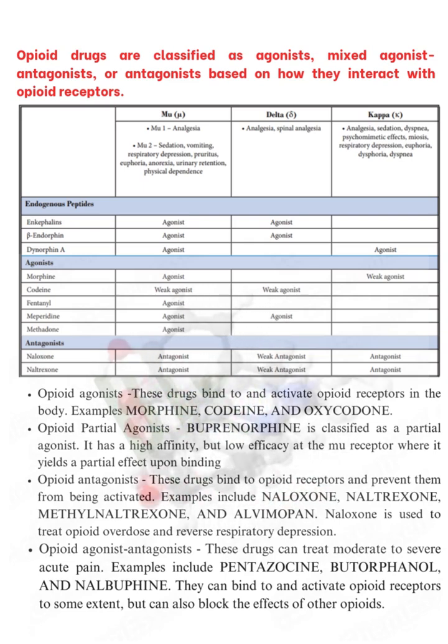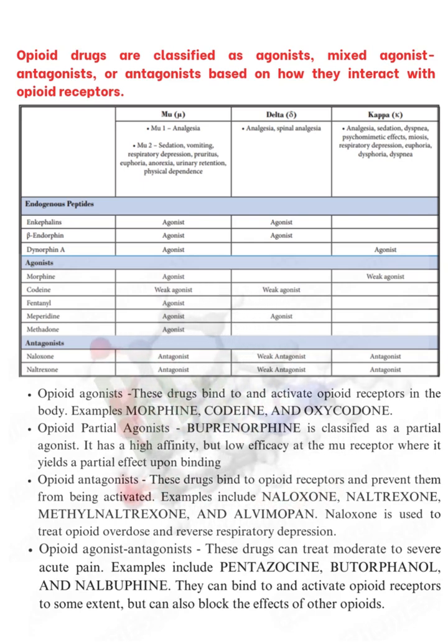Next, opioid drugs are classified as agonists, mixed agonist and antagonist activity, and antagonists, based on how those opioid drugs interact with the opioid receptors. Analgesic effects at opioid receptors: we already discussed mu receptors, delta receptors and kappa receptors.